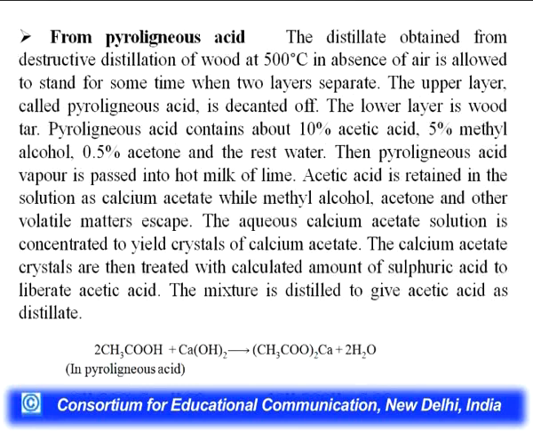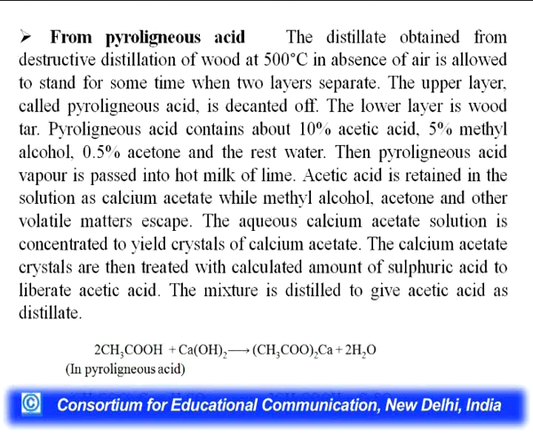Next is from pyroligneous acid. The distillate obtained from the destructive distillation of wood at 500 degrees Celsius in the absence of air is allowed to stand for some time when two layers separate. The upper layer called pyroligneous acid is decanted off. The lower layer is wood tar. Pyroligneous acid contains 10% acetic acid, 5% methyl alcohol, 0.5% acetone, and the rest is water.